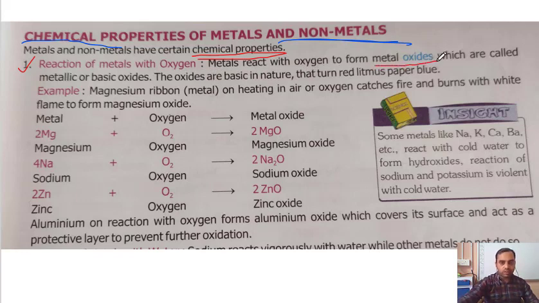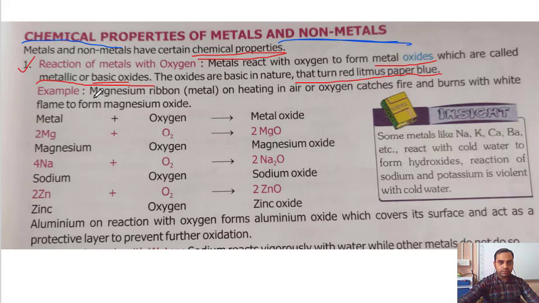That means when a metal reacts with oxygen, the metal will combine with oxygen and form metal oxide, which are called metallic or basic oxides. Okay, these are also known as basic oxides. The oxides are basic in nature and turn red litmus paper blue. So you know that a base turns red litmus to blue. Because the metal oxides are basic in nature, they also turn red litmus to blue.